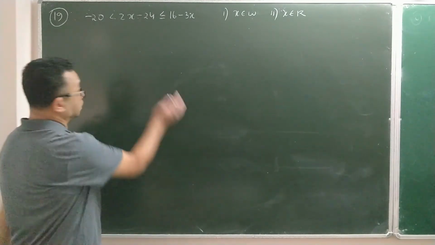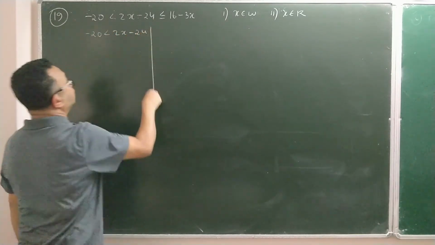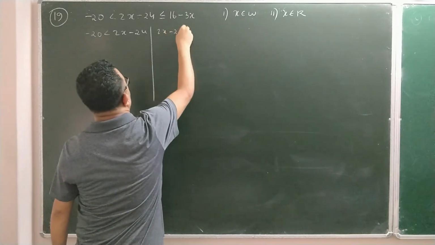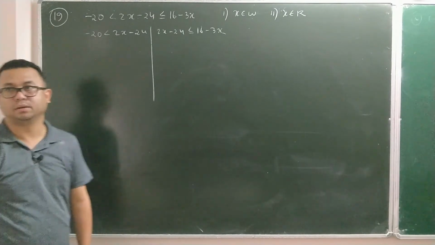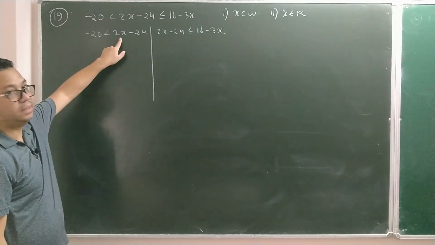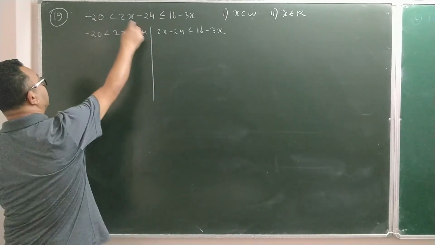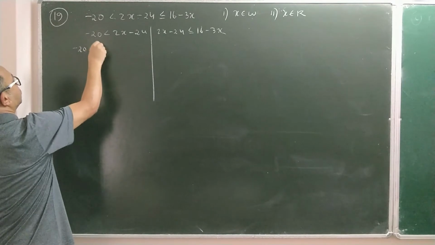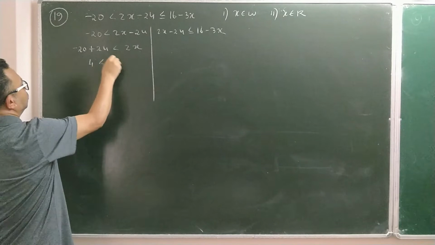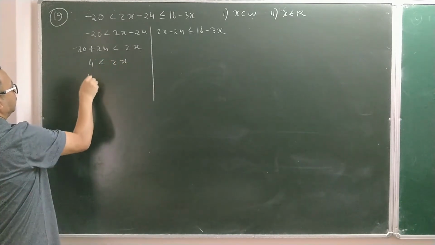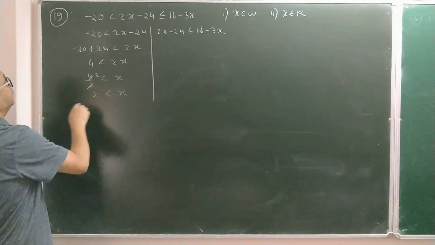Convert this into double 2 parts. Here, -20 less than 2x minus 24 is one part, and the other part is 2x minus 24 less than or equal to 16 minus 3x. Separately I am going to solve the first part. Take x that side, which will make it positive. 2x is already positive and on the right side, keep it there. Bring that minus 24 this side, it will be minus 20 plus 24. This is plus and minus minus, so it will be 4. So 2x attached with x is 2, 2 will go there and divide. Then you can say that x is greater than 2.